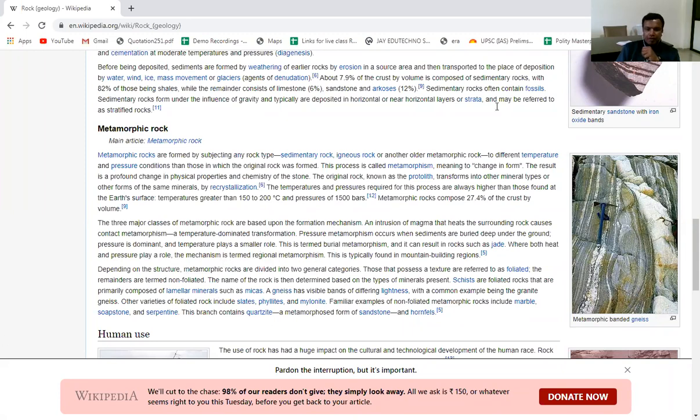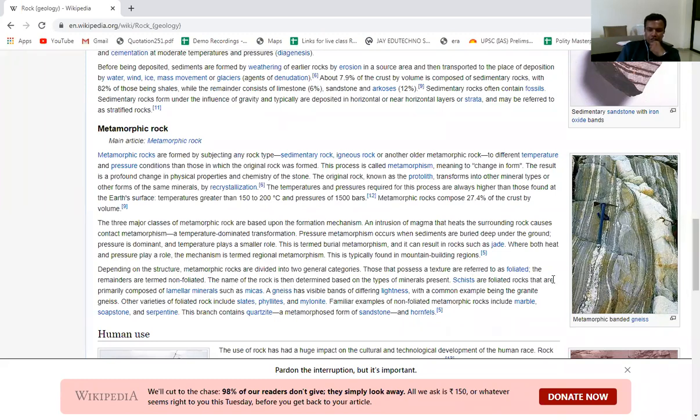This is typically found in the mountain building process. While mountain building, we do find this type of metamorphism. Depending upon the structure, metamorphic rocks are divided into two general categories: those that possess a texture referred to as foliated, and the remainder, which are termed non-foliated. The name of the rock is then determined based on the types of minerals present.